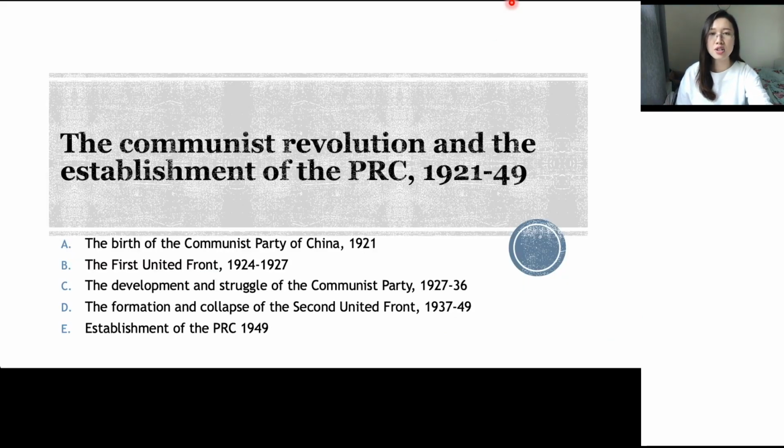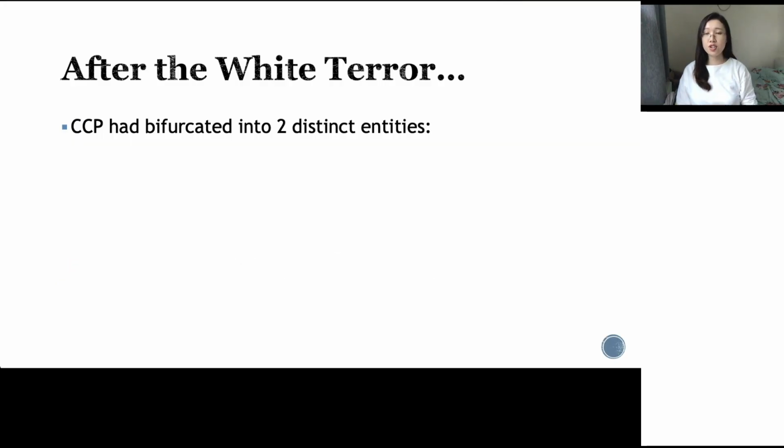So for today's class, we're going to focus on part C, the development and struggle of the Communist Party from 1927 to 1936, to see their development under the suppression of the Nanjing government. So firstly, after the White Terror, what happened to CCP? At that time, Kuomintang had started an encirclement campaign, which was to suppress the communist members. That means actually, White Terror was only the starter of the whole campaign.